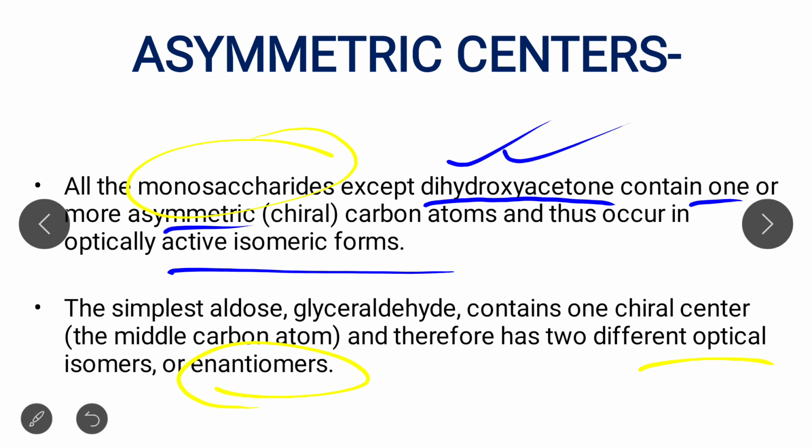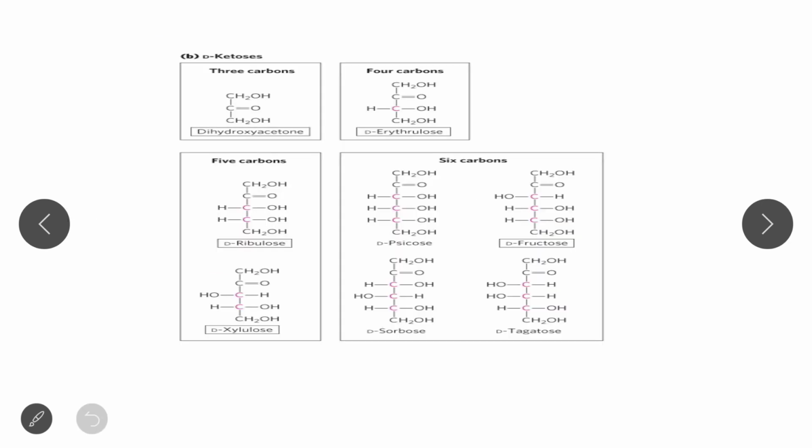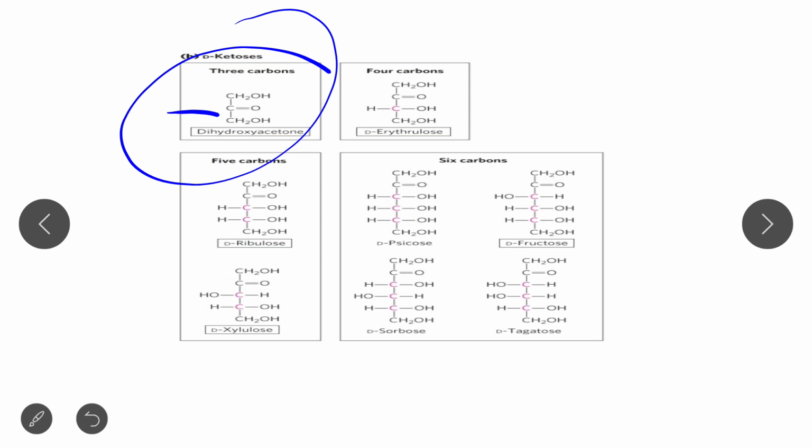So give an example of a monosaccharide which does not contain an asymmetric carbon. Example, dihydroxyacetone. Apart from dihydroxyacetone, all the monosaccharides contain an asymmetric carbon. Why does dihydroxyacetone not contain an asymmetric carbon? Just look at the structure of dihydroxyacetone. See, this is the structure. Here the 4th group is missing, and similarly 2 groups are the same.